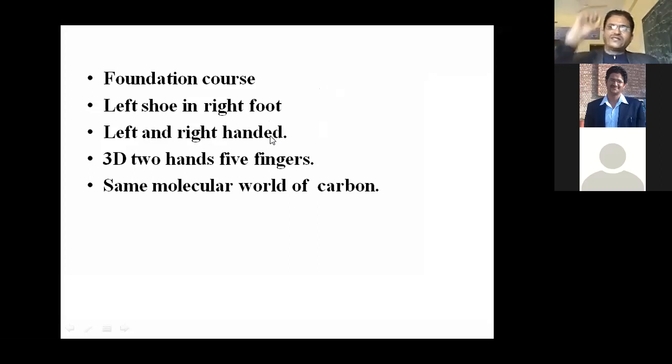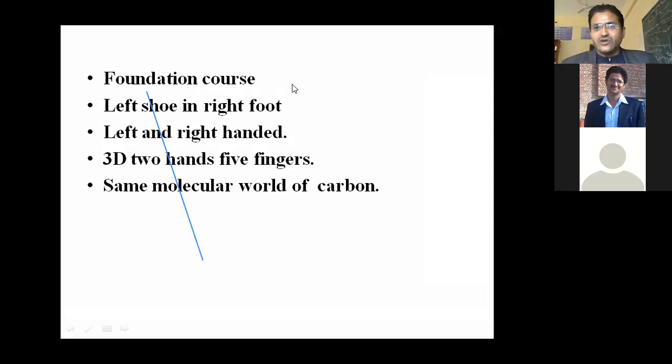If you try to use your left shoe on the right foot, or the right shoe on the left foot, then you know what type of pain or problem it causes. It is very difficult for us to use the left shoe on the right foot and the right shoe on the left foot. So this pain, why? Because of the stereochemistry of our two feet, right?